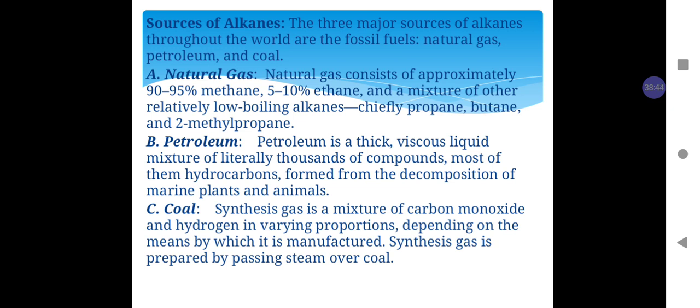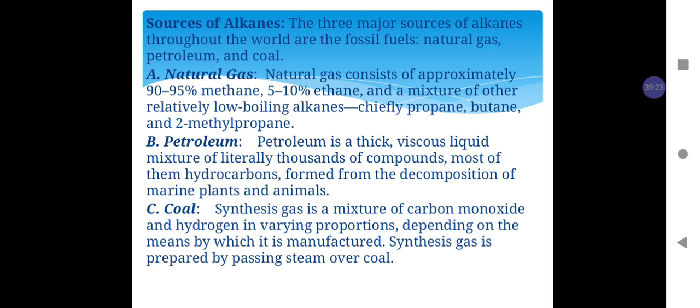Petroleum is a thick viscous liquid mixture of literally thousands of compounds. Most of them are hydrocarbons formed by decomposition of marine plants and animals. Petroleum in the form of petrol, diesel, kerosene, etc. is used in various utilities in our daily lives to run automobiles, aeroplanes, and in the form of kerosene oil it is also used to generate energy. Coal.